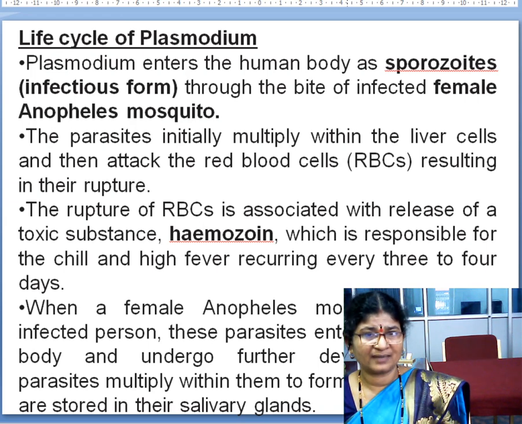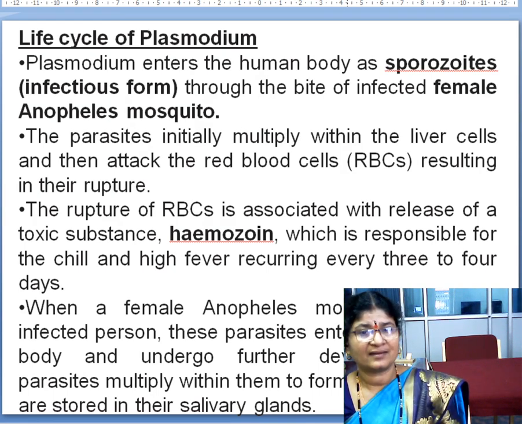They enter the liver and multiply asexually. After asexual multiplication in the liver, the liver cell bursts and the parasites are released, and they again attack the liver cells and also RBCs.